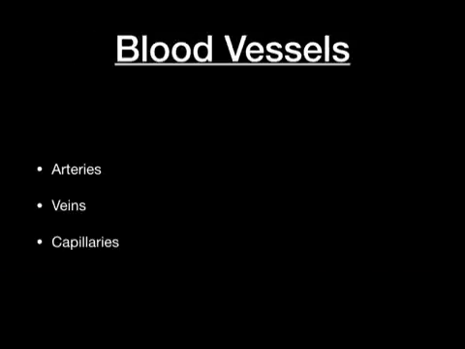The blood vessels are elastic muscular tubes which carry blood. There are three kinds of blood vessels in the human body: arteries, veins, and capillaries. Arteries first. Arteries are thick-walled blood vessels which carry blood away from the heart for distribution to the body. The walls of arteries, particularly those near the heart, are thick.